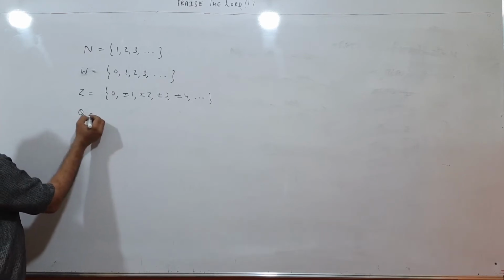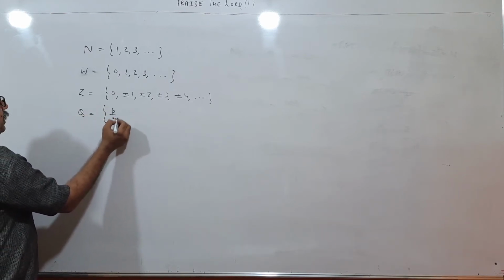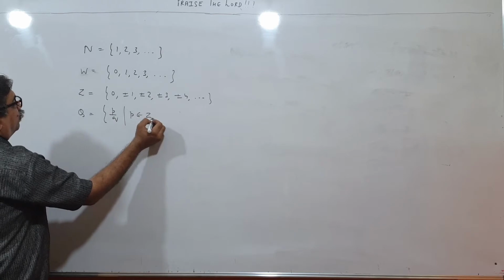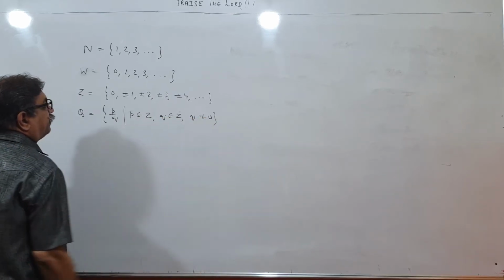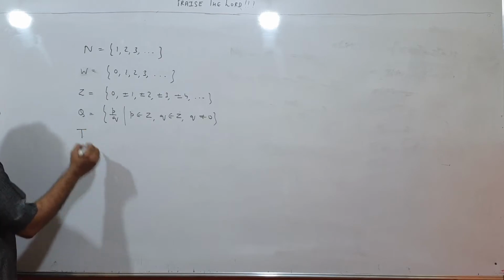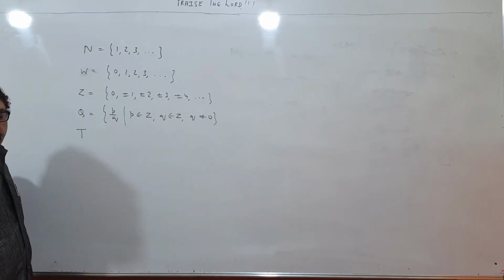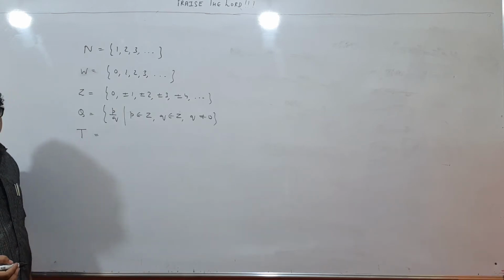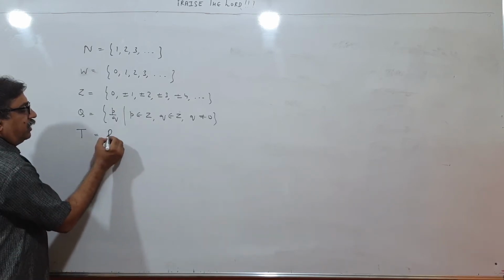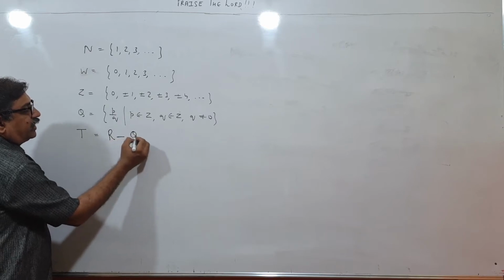Then you have Q, which is p by q, where p belongs to Z, q belongs to Z, and q is not 0. Then you have T, the set of irrational numbers, and T will contain only irrational numbers, meaning it will contain all the real numbers minus the rational numbers.